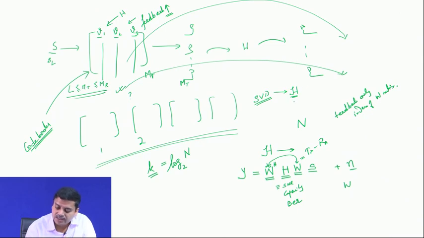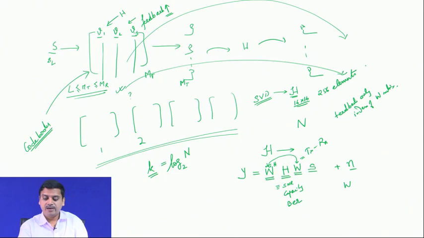Now, if it is, let us say, 16 cross 16, that means there are 256 elements, and each element would contain 2 entries because of complex. So, you have 512 real entries, and if you send even 10 bits each, you would have 5120, that means, nearly 5 kilobits of information to be fed back for processing.